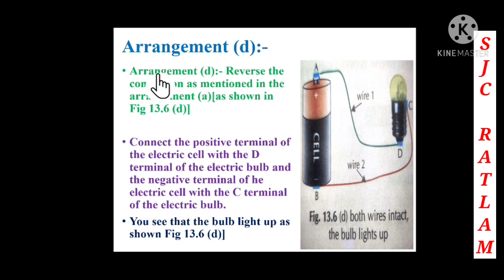Now we are going to see arrangement D. Reverse the connection as mentioned in arrangement A, as shown in figure 13.6D. Now children, what you have to do? You have to just reverse the connections. So what we have done? We have connected this terminal to the positive, the green wire, and the other one to the negative terminal, that is the red wire. Now connect the positive terminal of the electric cell with the D terminal. So we are connecting the positive terminal to the D1 of the electric bulb, and the negative terminal to the C terminal of the electric bulb.